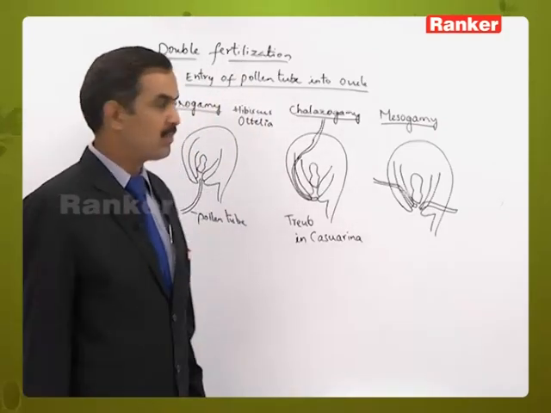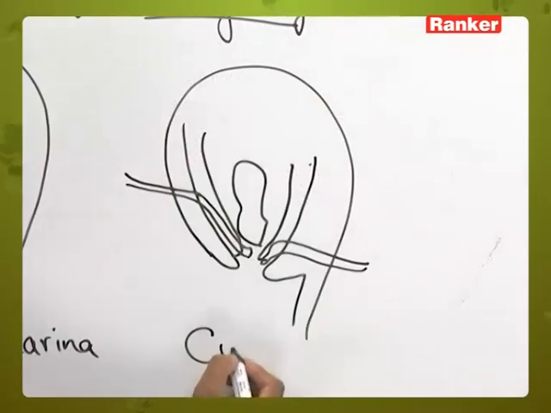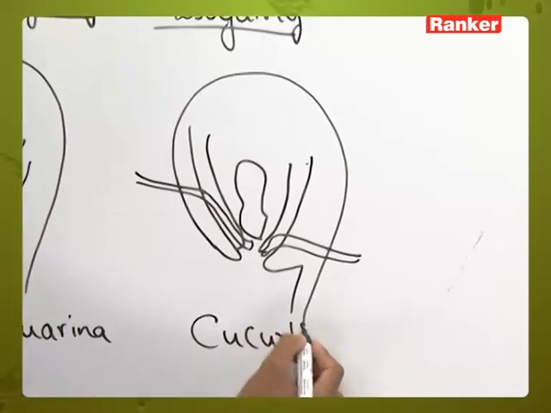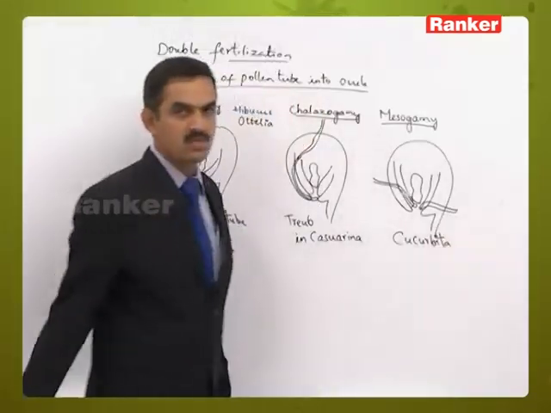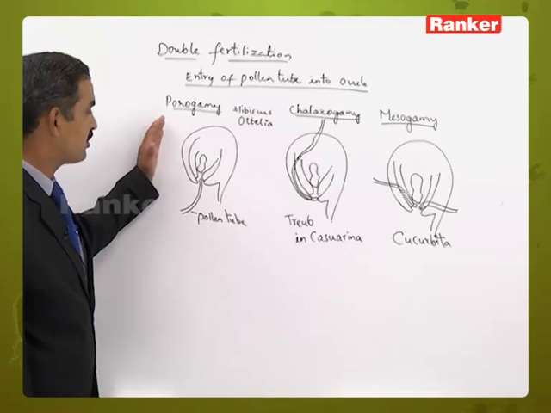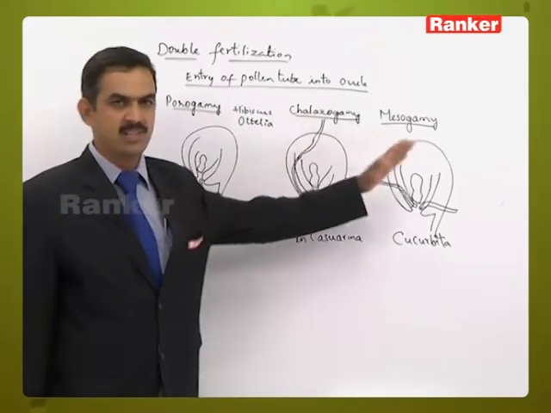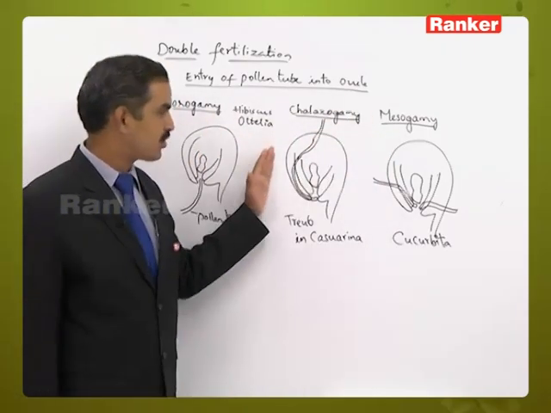This type of mechanism is called mesogamy. This can be seen in Cucurbita species. So likewise, the pollen tube enters the ovule by one of these three mechanisms, either porogamy, chalazogamy, or mesogamy.